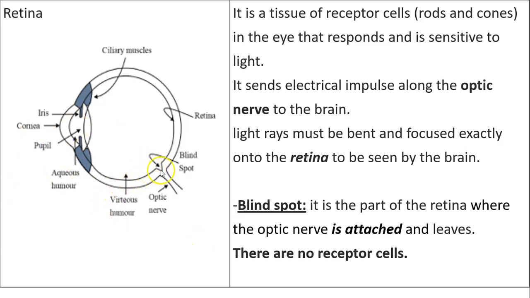Where does the optic nerve get attached to the retina? Here, in this specific part. We call this part the blind spot. Why is it a blind spot? Because it does not contain any receptor cells. It's simply just the attachment point of the optic nerve, but it does not have receptor cells. It has no rods and cones.